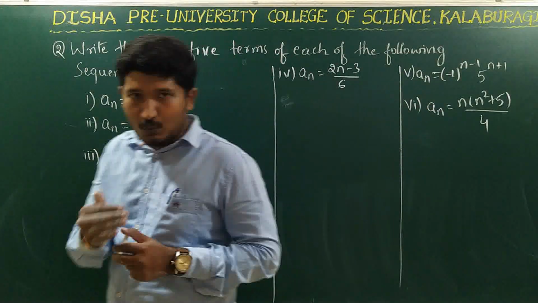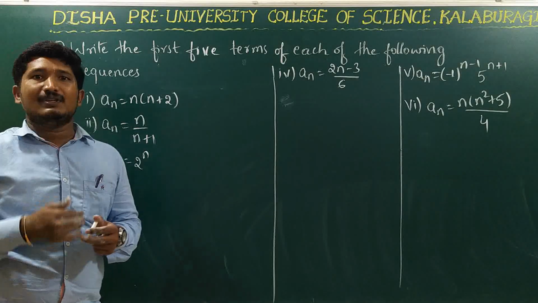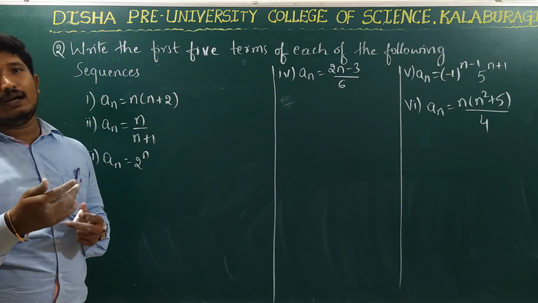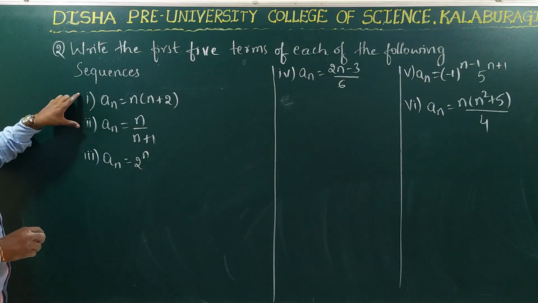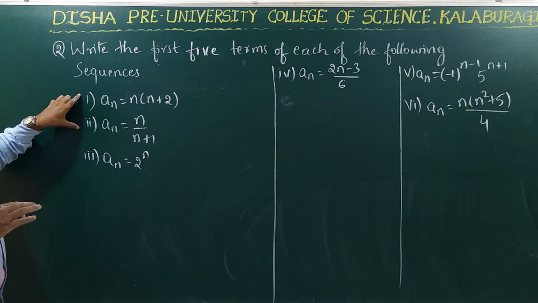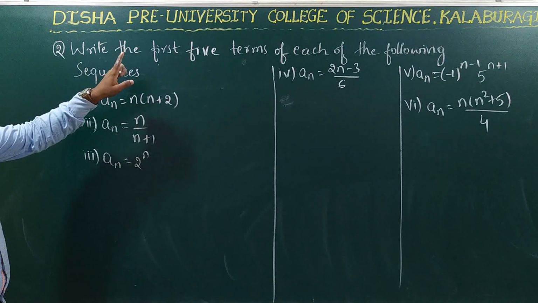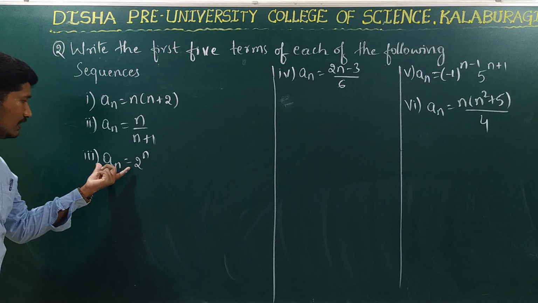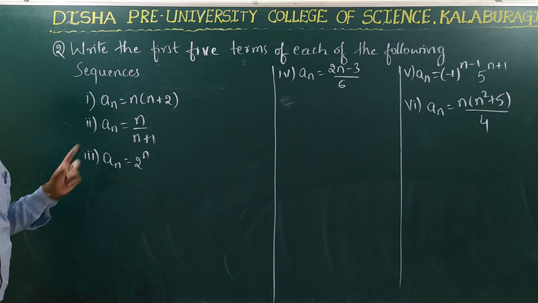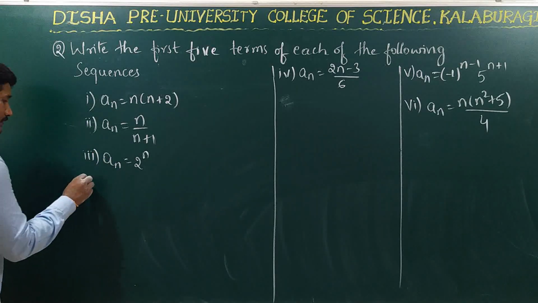We have to substitute 1, 2, 3, 4 and 5, right? So let us solve the problems. See, first 2 problems take as your homework, right? In the same way as you have solved for the first 3 terms, you can solve that. They are easy. So let me solve the third problem, right? See, solution.